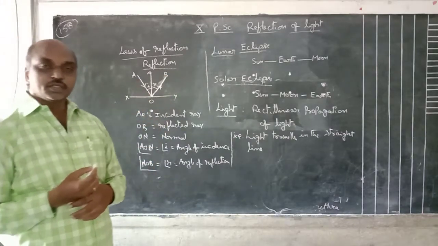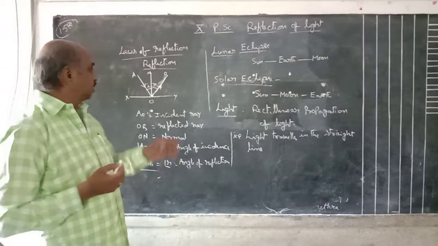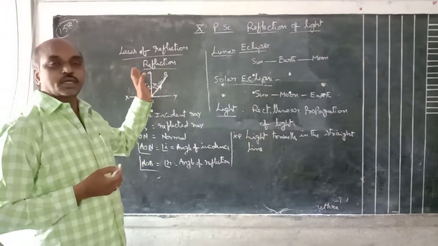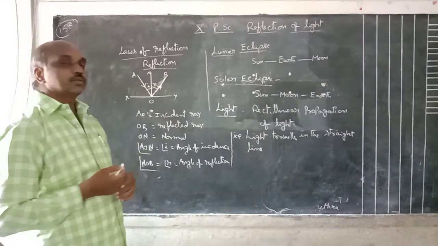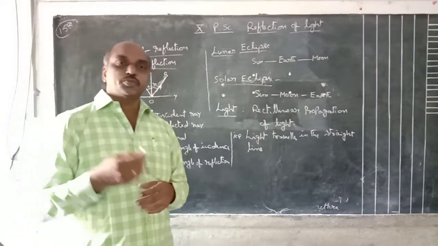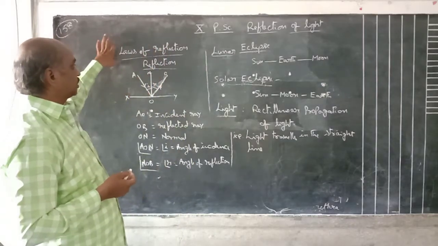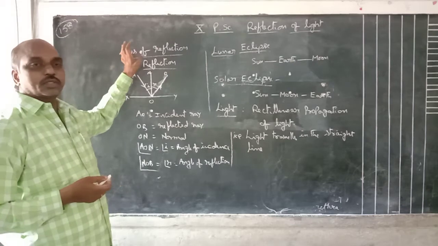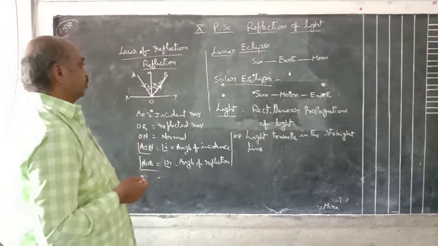So this phenomenon is called reflection. What is meant by reflection? Light rays coming from a source, after being incident, bounce back into the same medium. That phenomenon is called reflection. Here, the laws of reflection, these were also discussed in the 7th class. Here, the first law of reflection is